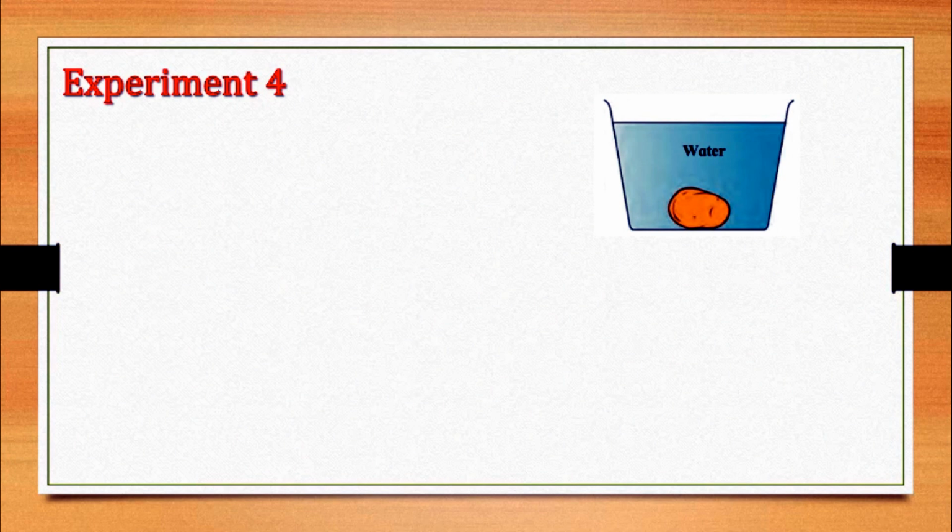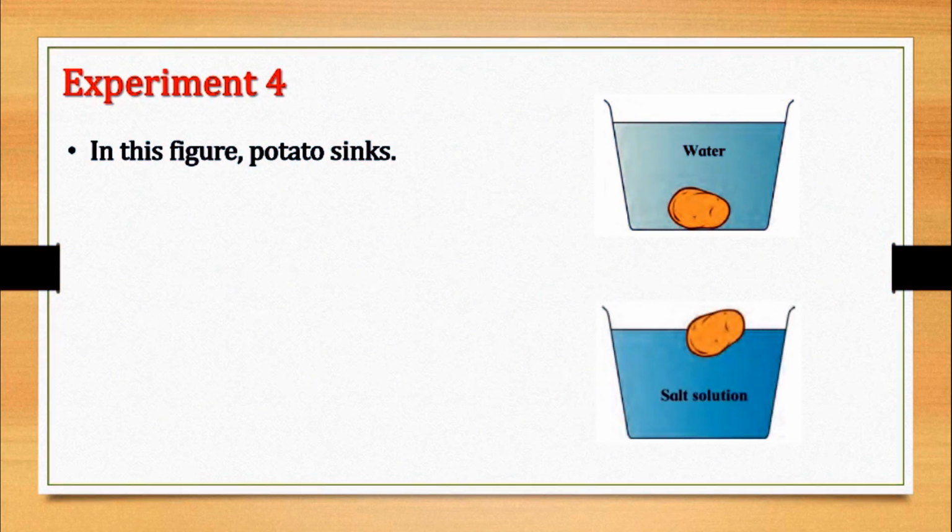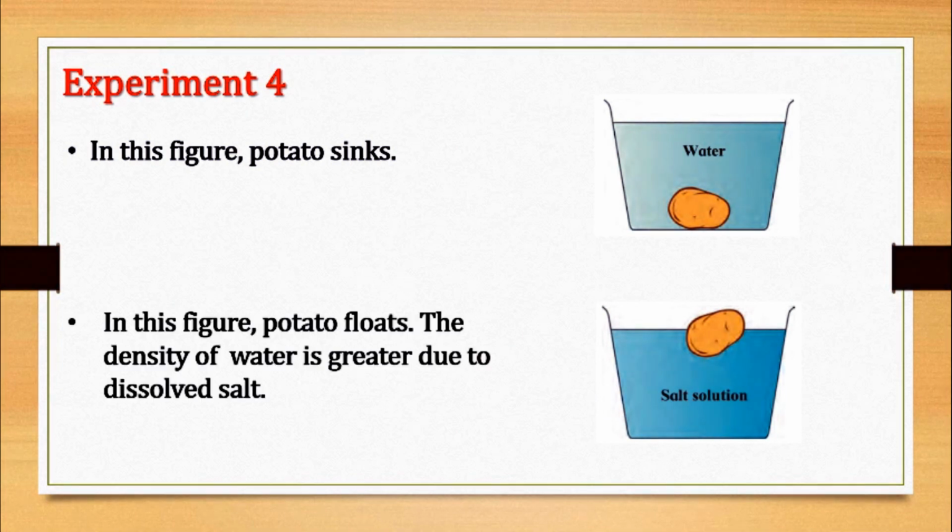Take 2 big glasses of water. Add 4 to 5 spoonfuls of salt to the water in one glass and dissolve it completely. Now place a potato in the water in the second glass. The potato will sink.